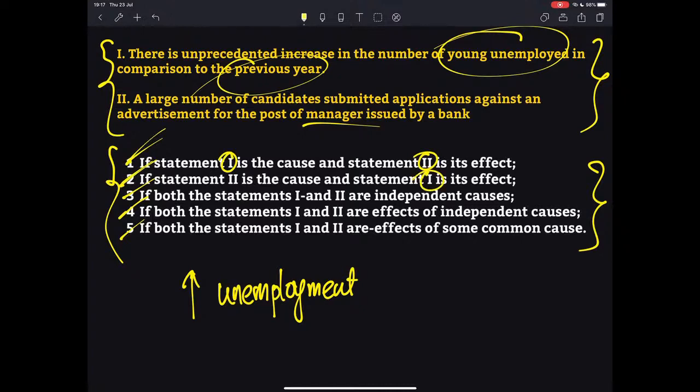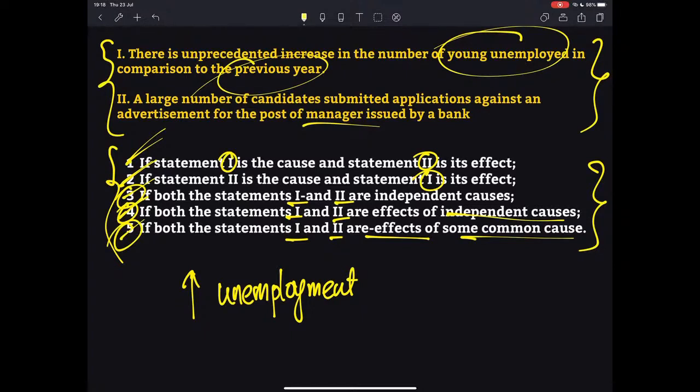And if both the statements 1 and 2 are independent causes, then select option 3. Select option 4 if both the statements 1 and 2 are effects of independent causes. Finally, we have if both the statements 1 and 2 are effects of some common cause, then mark 5. So in fact we have 3 answers already here.